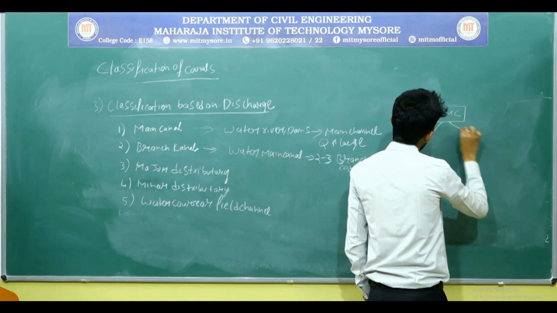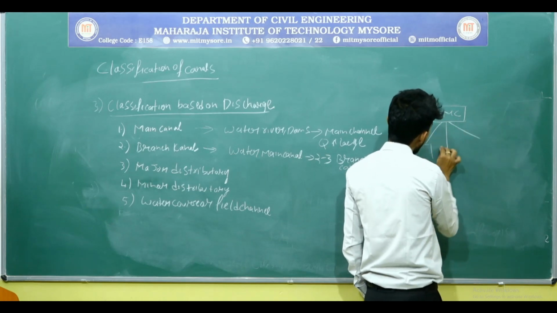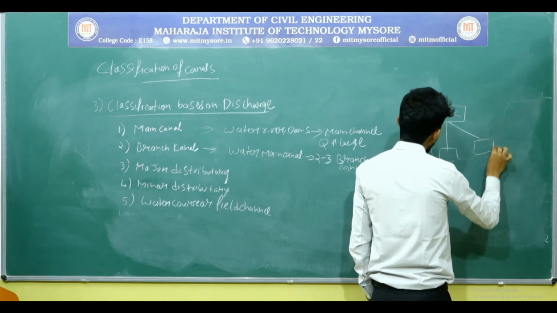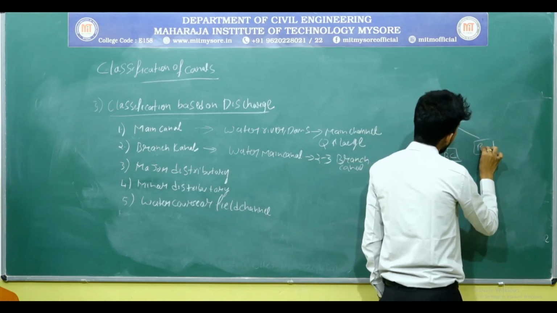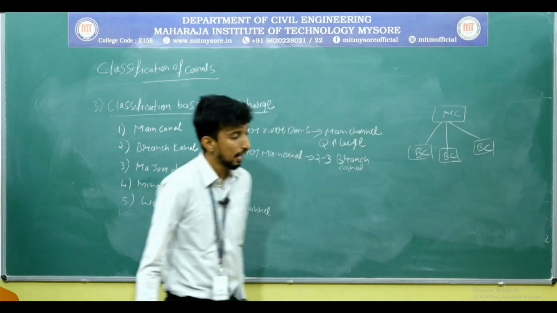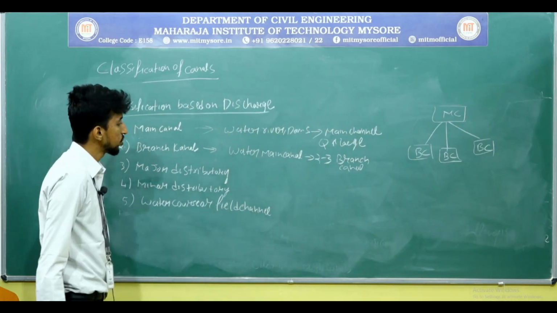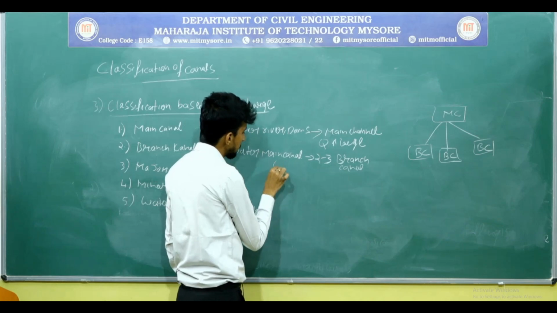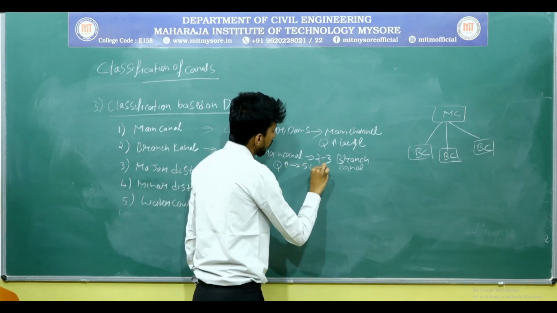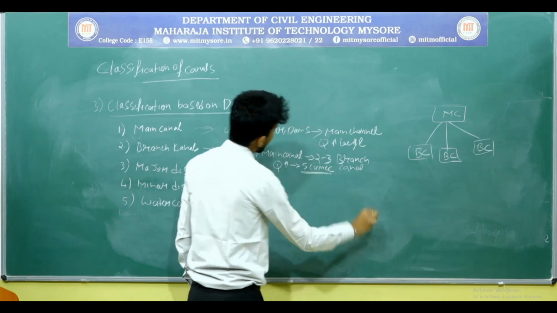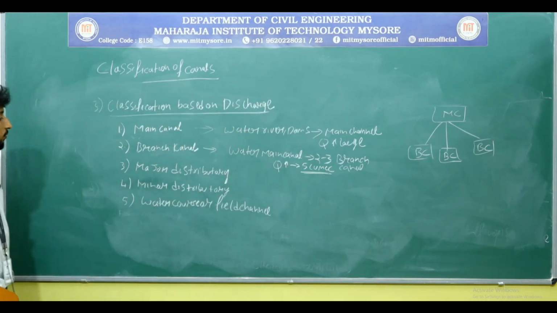From the main canal the water is distributed to branch canal. Usually the discharge capacity in the branch canal is more than 5 cumecs.